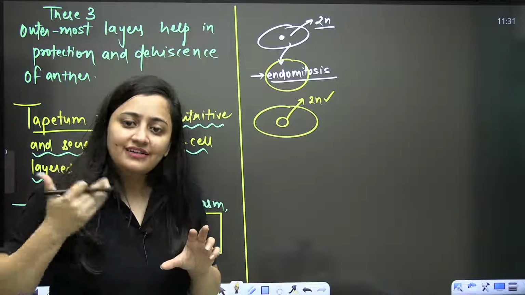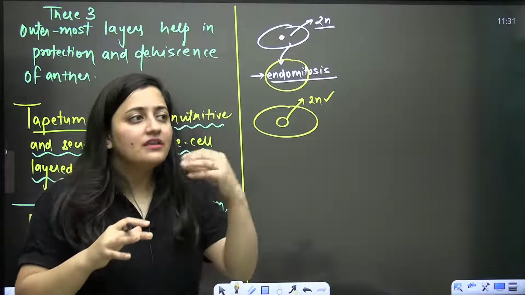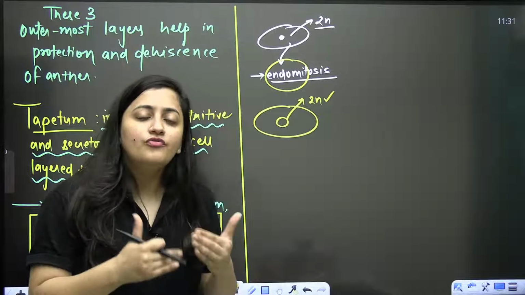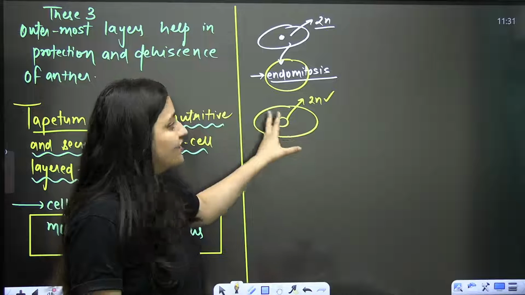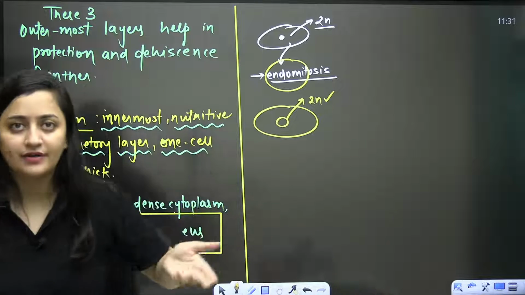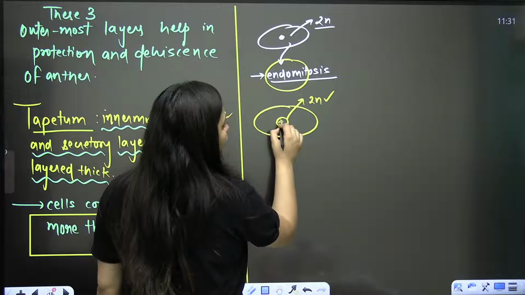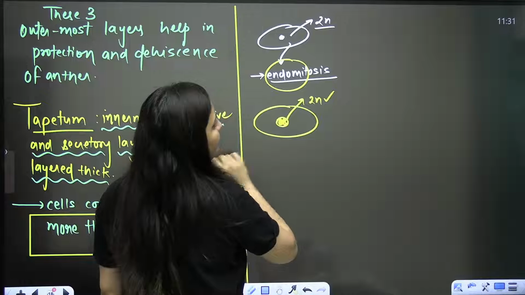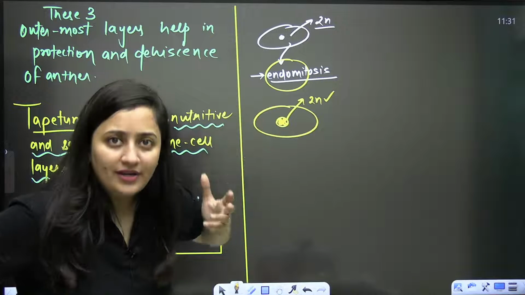Genetic material is dividing, but there will be no further nuclear division there. Two different cells will not form. It is just the genetic material which will get replicated. So obviously if initially it was diploid, what is going to happen? The genetic material will get doubled here. So obviously it will not remain diploid. Slowly it will become polyploid.